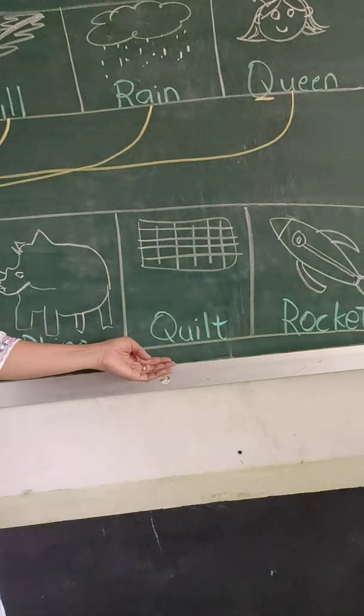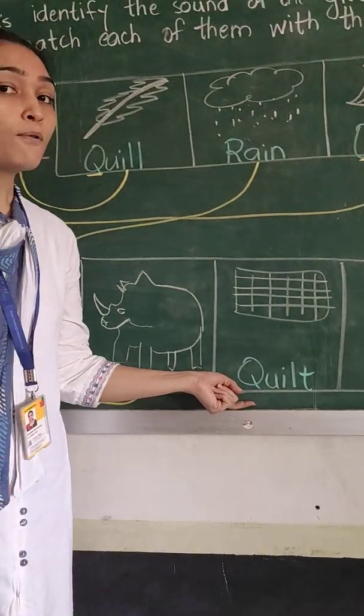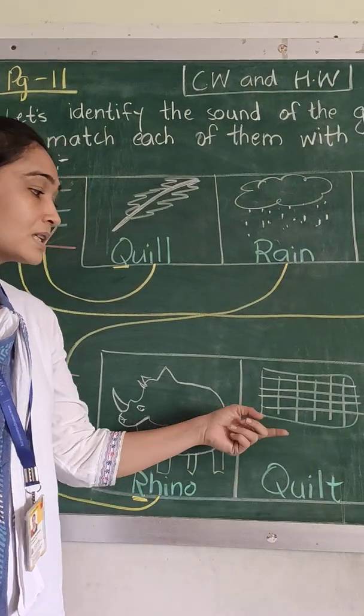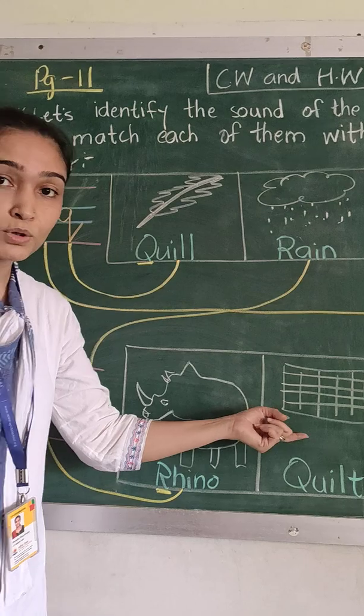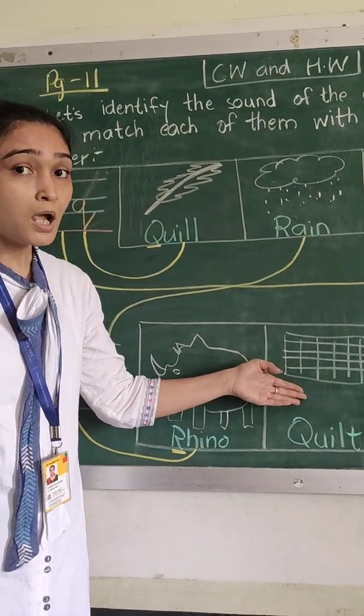Okay. Moving on to the next picture, which is of a quilt. What is this picture, children? Of a quilt. You will have a better idea if you see your worksheet picture. This is a quilt. Quilt मतलब जो रजाई होती है, हम ठंड में रजाई ओढ़ते हैं ना? Yes, so this is the picture of a quilt.